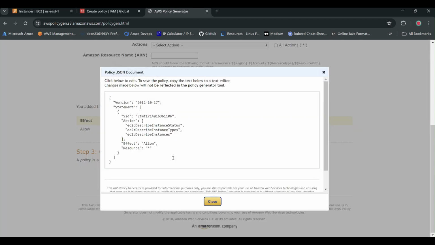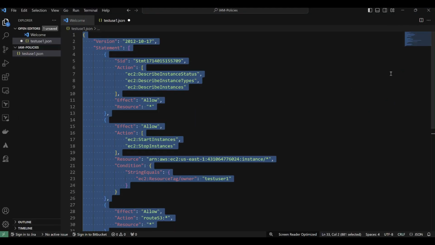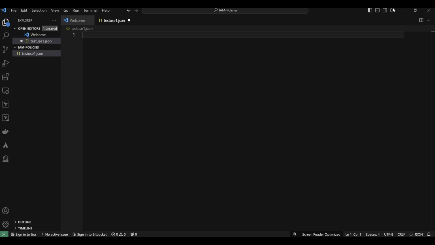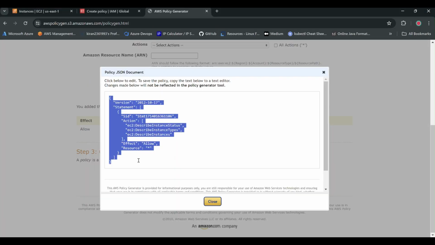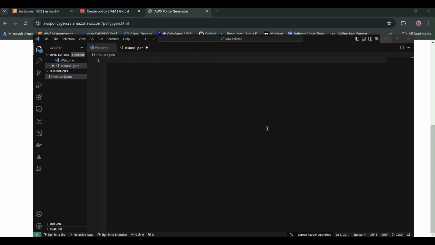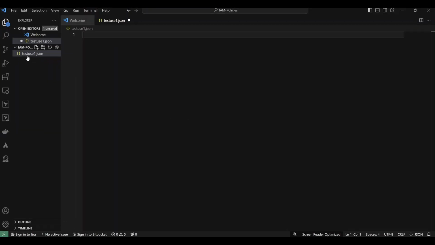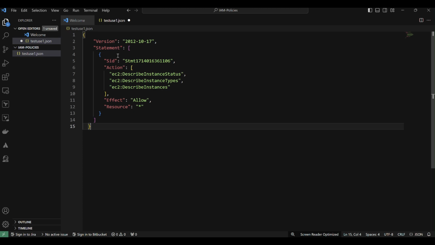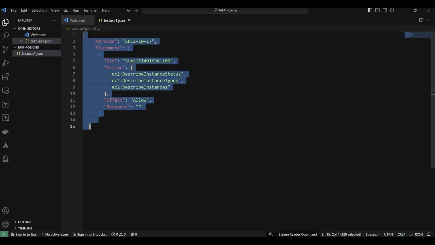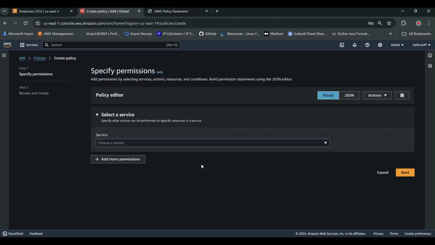Once the policy has been generated, now I'll simply copy this. I'll go back to my Visual Studio Code. I have created a file here, testuser.json, and then I'll paste it here. Nice. So I'll copy this, come back to policy.